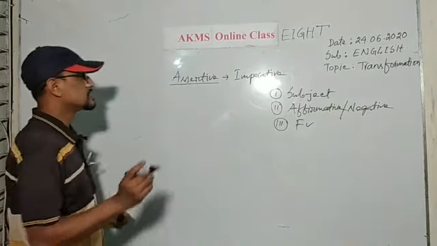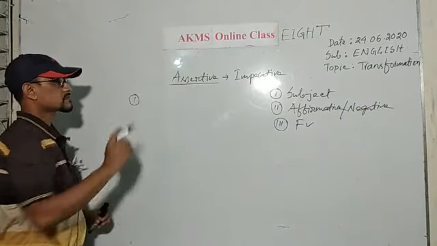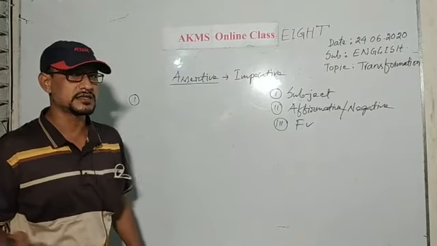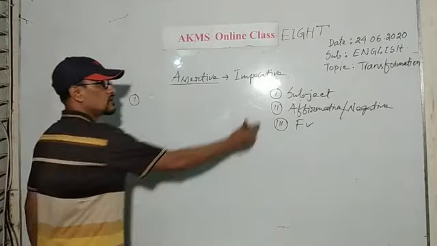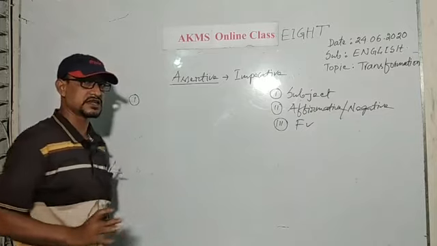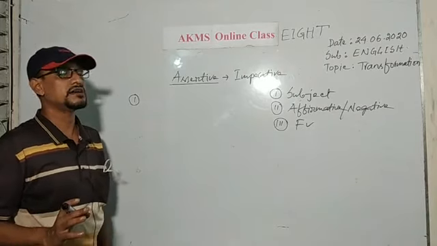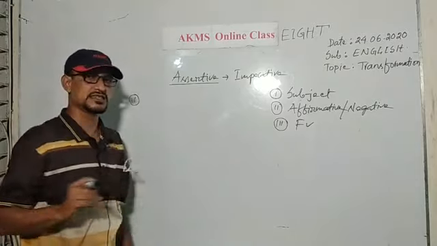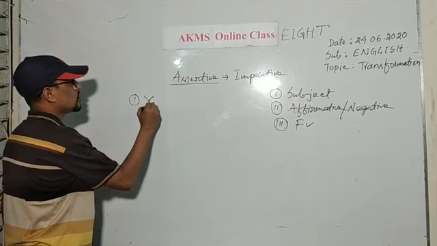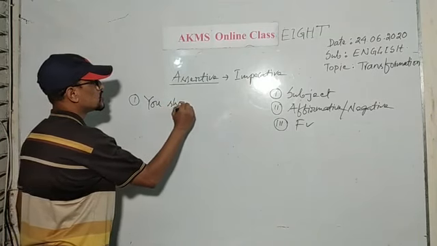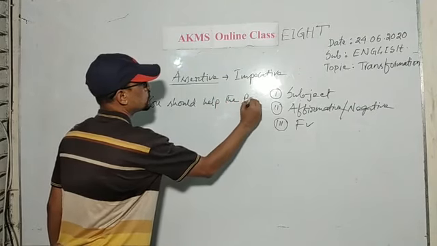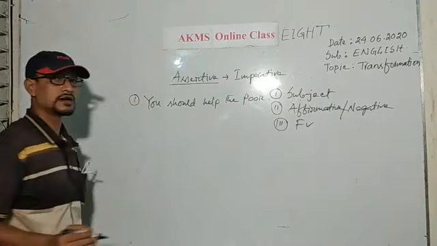Okay? Dears, look at the board please. Now I am going to write down some assertive sentences and you should follow these instructions. What I am going to use in the assertive sentence is subject and verb, and whether the sentence is affirmative or negative. You should help the poor.